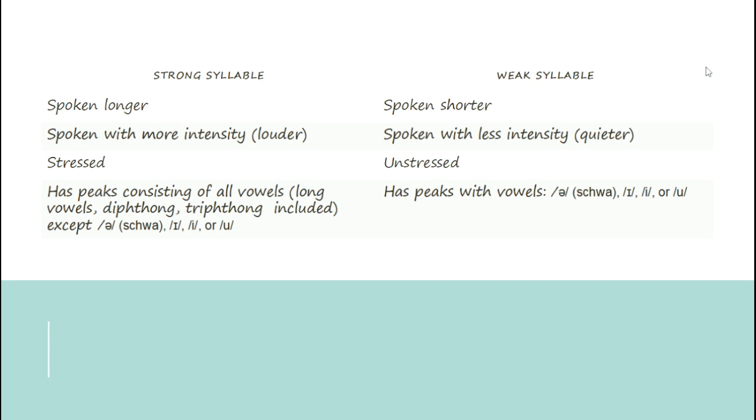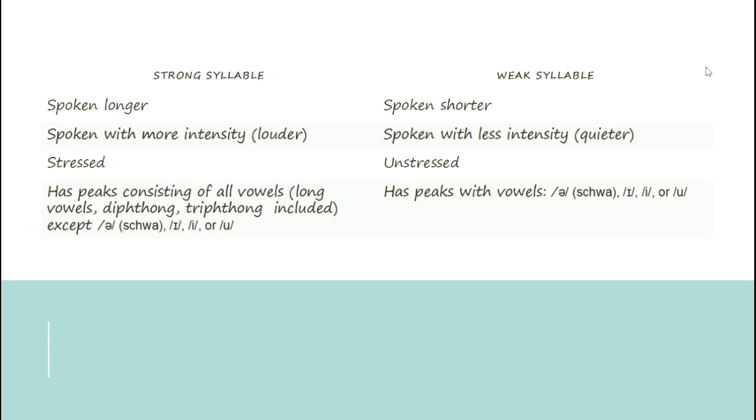A weak syllable is spoken shorter, with less intensity or quieter, and unstressed, and has peaks with the vowels schwa, e, i, o, u, which are excepted in a strong syllable and included in a weak syllable.